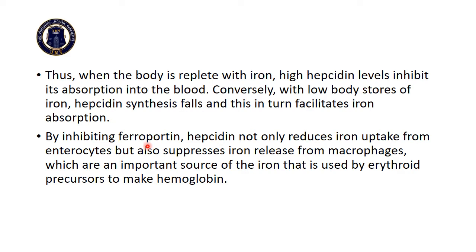By inhibiting ferroportin, hepcidin not only reduces iron uptake from the enterocyte but also suppresses iron release from the macrophages, which are an important source of iron that is used by erythroid precursors to make hemoglobin. As we have read before, ferroportin is also present in the macrophages. So when ferroportin is endocytosed and degraded, absorption as well as release from the macrophages are both inhibited.